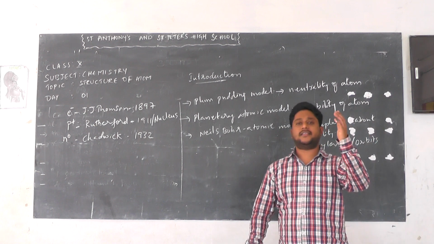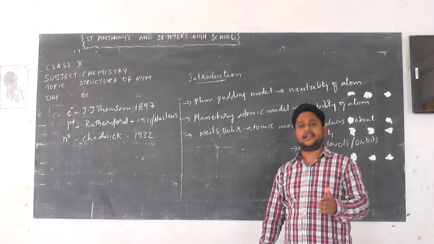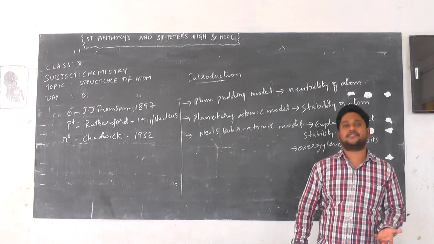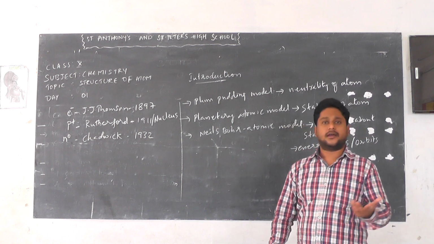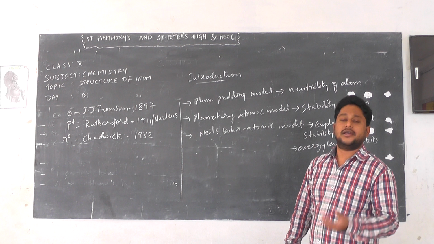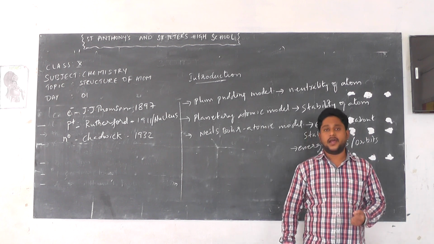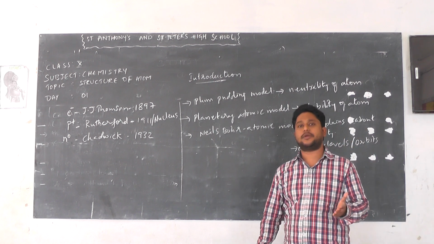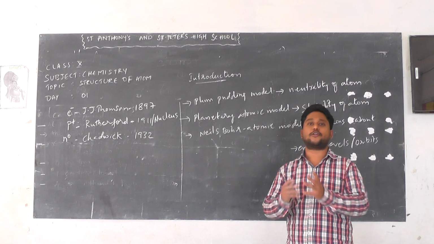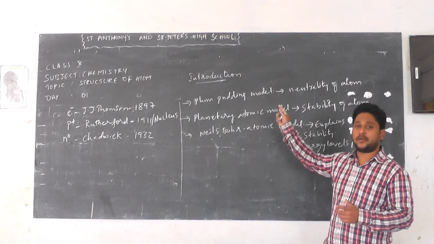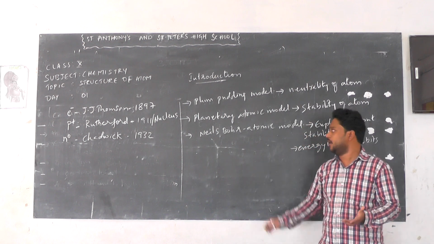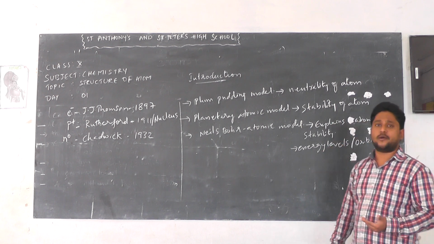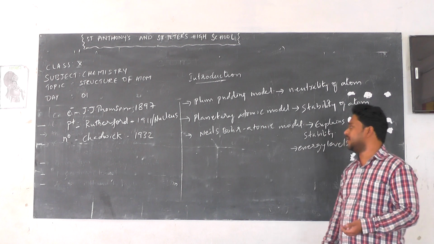This is how the term atom is derived from the Greek word atomio, which means indivisible. But the scientists did not keep quiet, right? They kept on conducting experimental observations and gave their conclusions that there are subatomic particles present in the atom, and those subatomic particles are what? Electron, proton and neutron. After the discovery of the subatomic particles, they were busy designing the atomic models, right? And you have a few atomic models, that is the plum-pudding model, the watermelon model, the planetary model, and the Niels Bohr atomic model, which is about explaining stationary orbits or different energy levels, right?